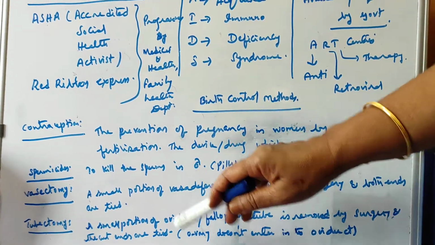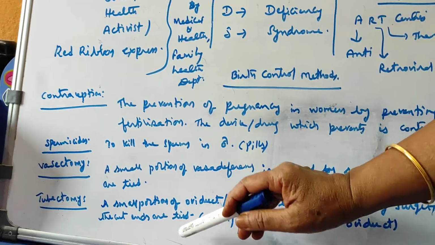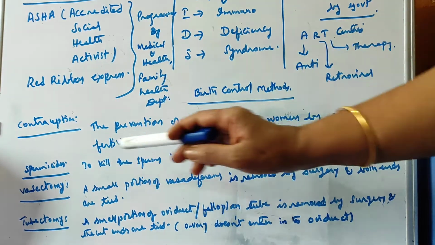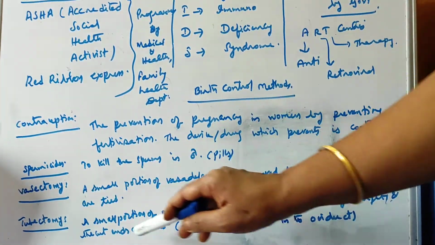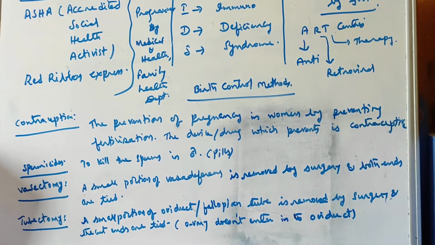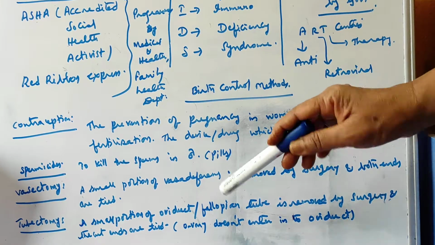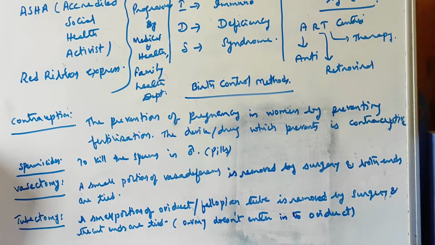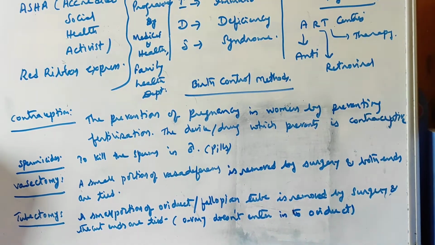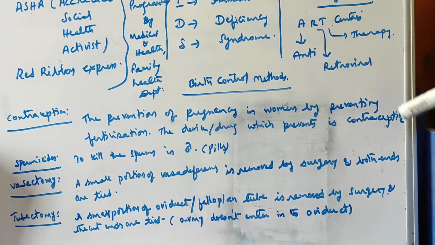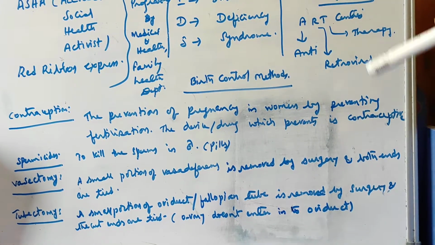So like that you can remember. Tubectomy is in case of females, and vasectomy is in case of males. In vasectomy, vasa deferens is cut, whereas in tubectomy, a small portion of the fallopian tube will be removed by surgery, and both the ends will be tied, so that fertilization will not take place. So like this, birth can be controlled, to stop the population growth as well as for healthy motherhood.